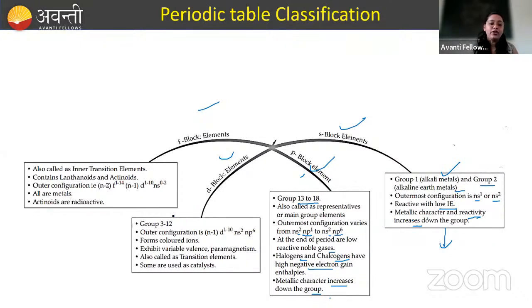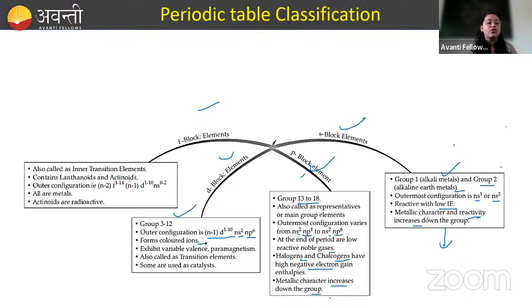Next, when we talk about D block elements, that is group 3 to group 12. Outer electronic configuration, they have the penultimate shell, that is the d orbital, (n-1)d raised to 1 to 10 electrons, which can be filled in the d orbitals. Okay, a total capacity of 10 electrons. The ns2 and np6 outer orbitals are already filled. Here the penultimate shell, that is the inner d orbital, gets filled up.